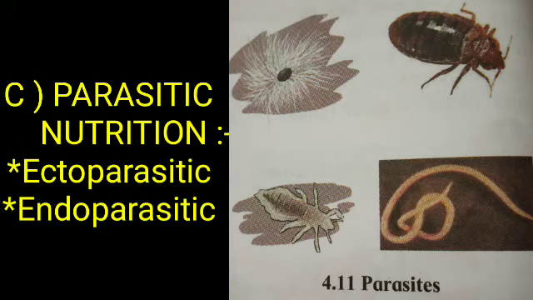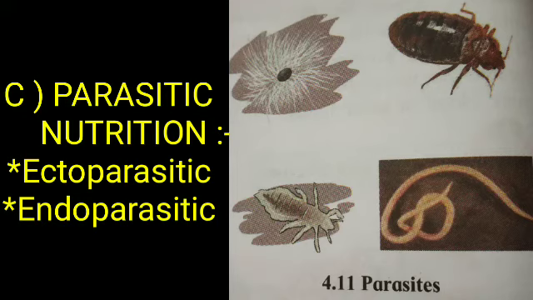The third type of nutrition is parasitic nutrition. Some animals depend upon other animals for food. They can obtain the food only from animals on whom they are dependent. This is called parasitic nutrition. Parasitic nutrition is seen in some animals. The dependent animal is said to be a parasite, while the animal from which a parasite obtains the food is called a host. A parasite does not survive without a host. Therefore, it will not kill the host as in the case of prey and predator relationship.